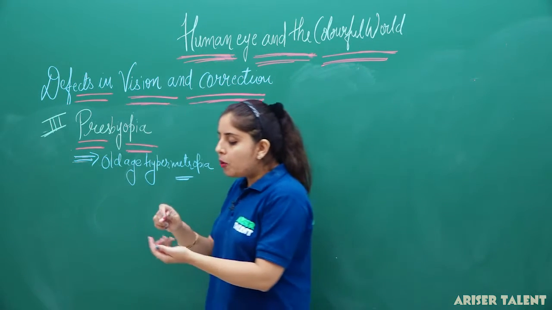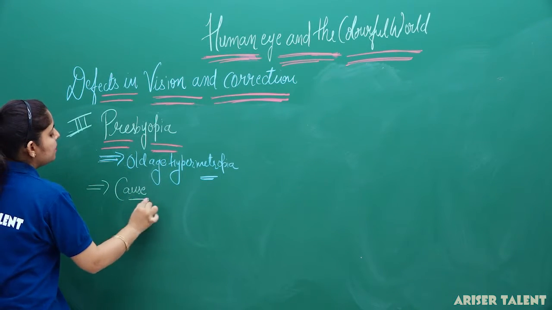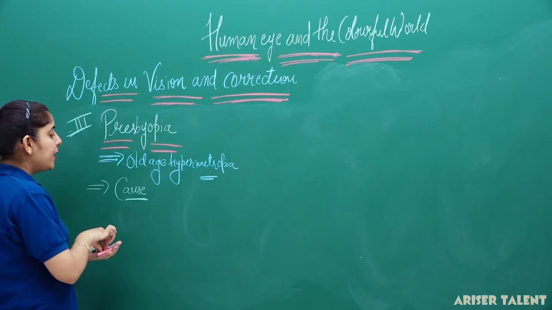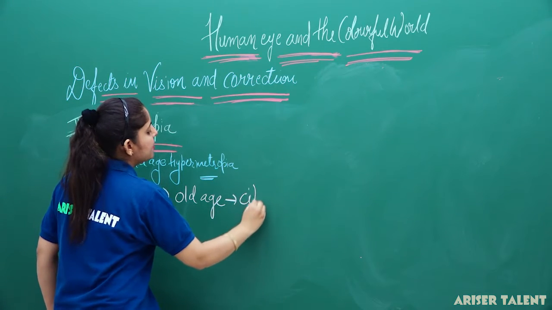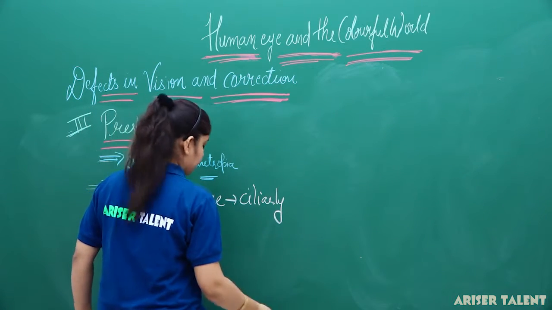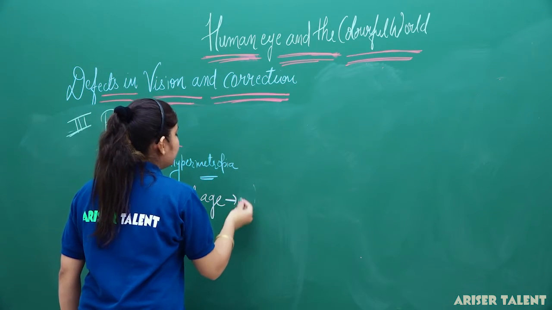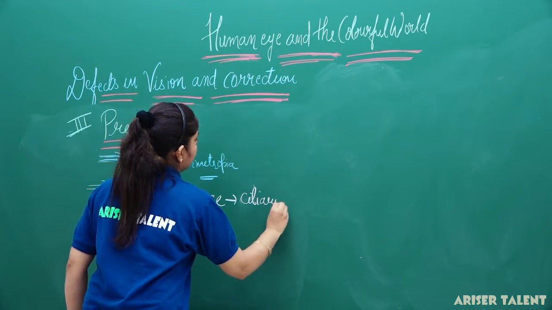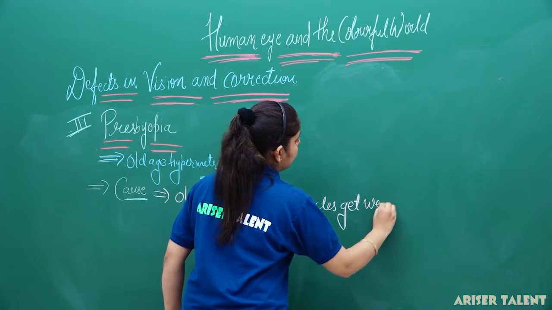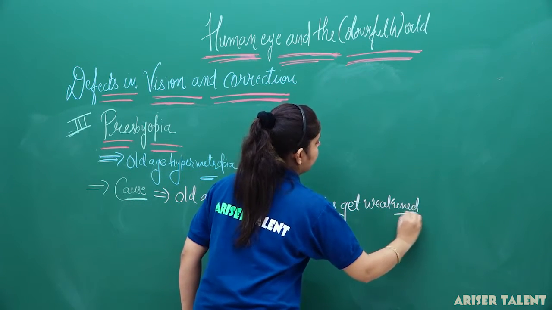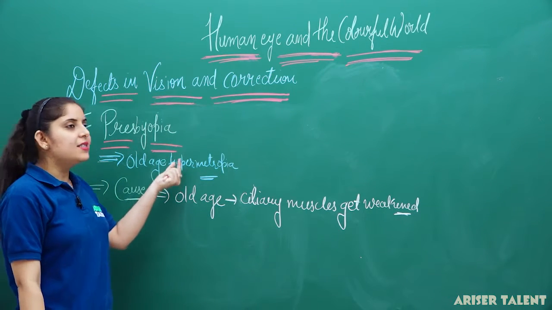The main reason for this old age hypermetropia, presbyopia, is that in old age the ciliary muscles of a person get weakened, and this is why this condition occurs.